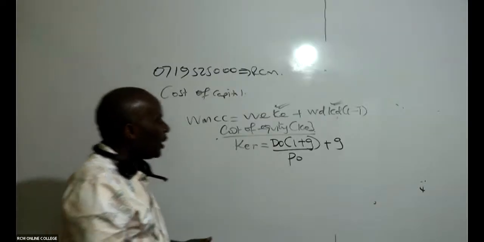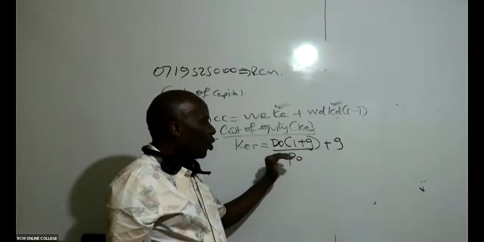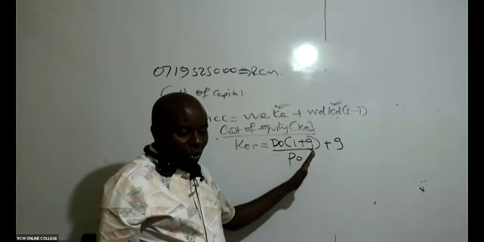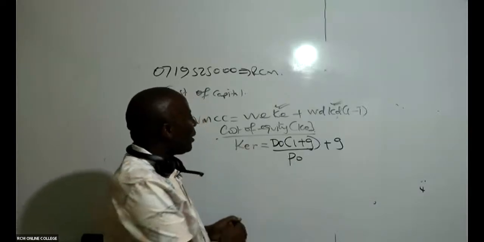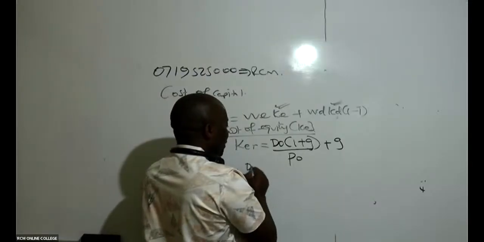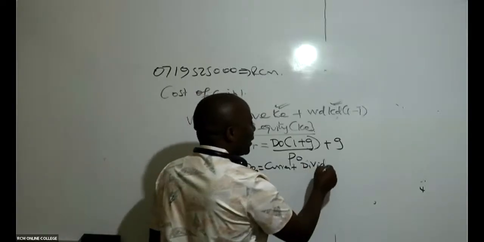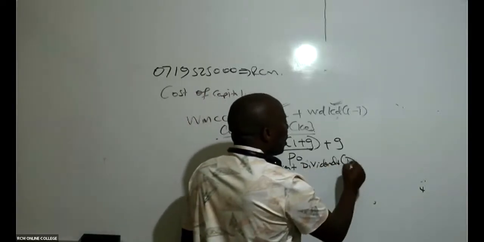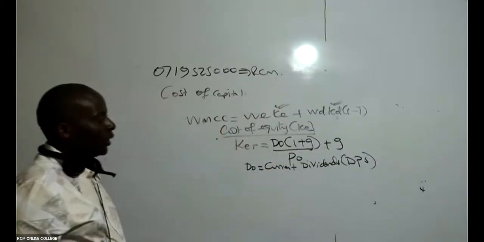Cost of equity for retained earnings: you take D0 times (1 plus g), all over P0, plus g. Remember that this D0 stands for the most recent dividends, the current dividends, what we call the DPS.